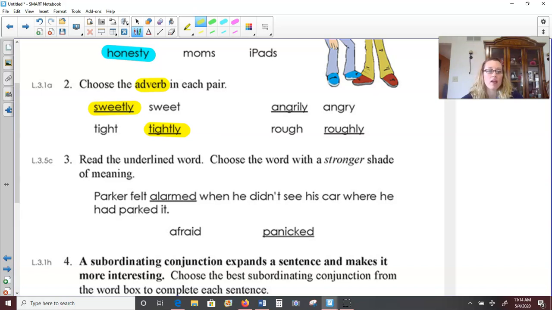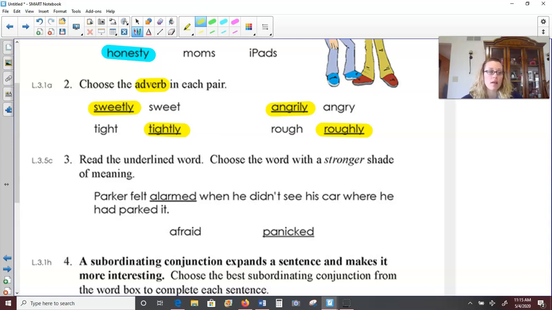Angrily or angry. Angrily. So maybe she was angrily waving her hand. So angrily is describing how she waved her hand, describing the verb. Rough and roughly. Roughly would be the adverb. Let's see. They were playing roughly outside in the grass.